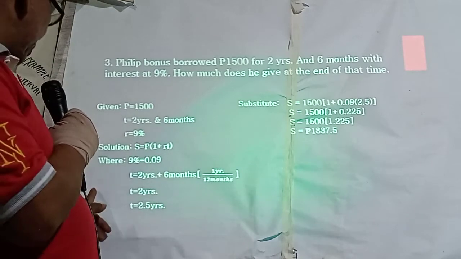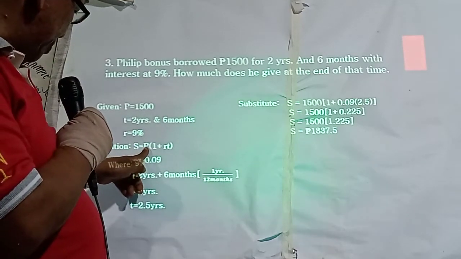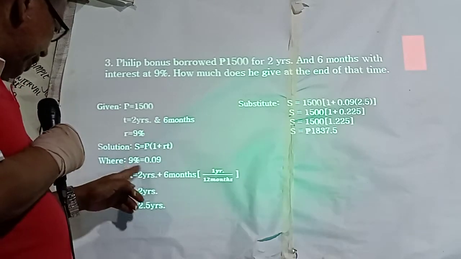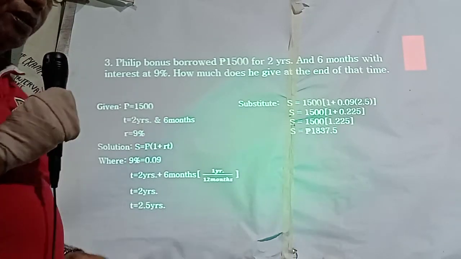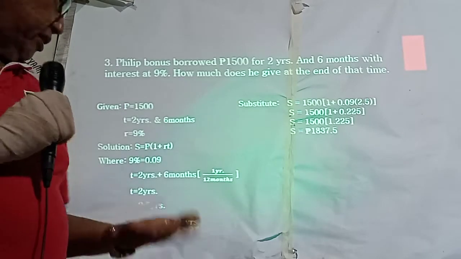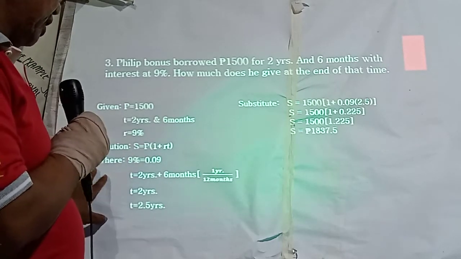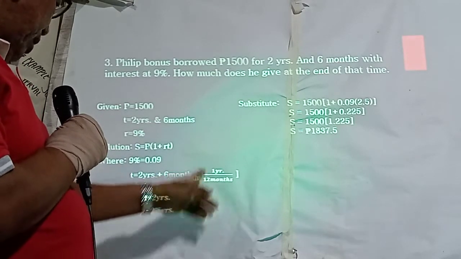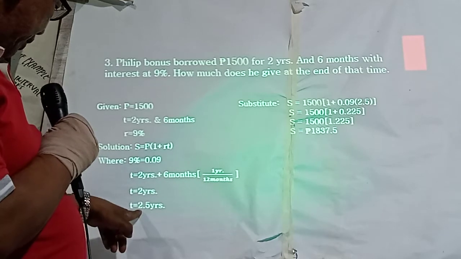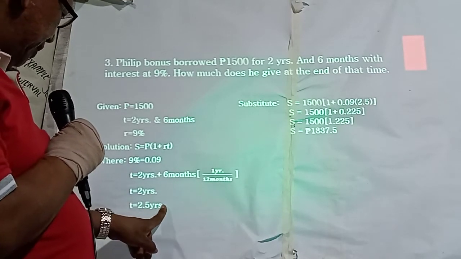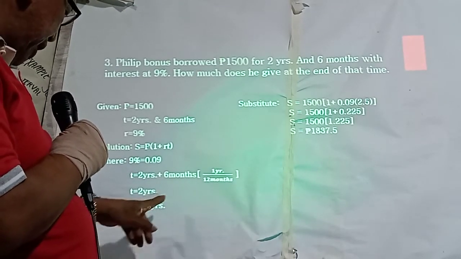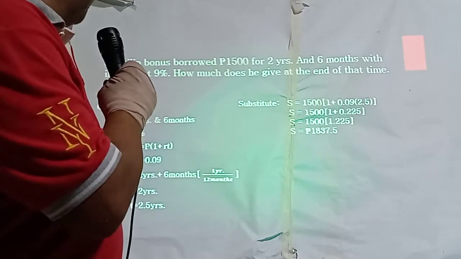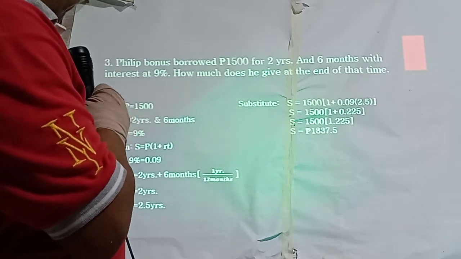Since it is the future amount, S is equal to the principal times the quantity 1 plus rate and time, where 9% is 0.09. As I have told you, for the rate, you should convert it to decimal. So, this is how we solve it now. 2 years and 6 months, 1 year over 12 months, so they are 2.5 years. So, substitution now in our given equation.